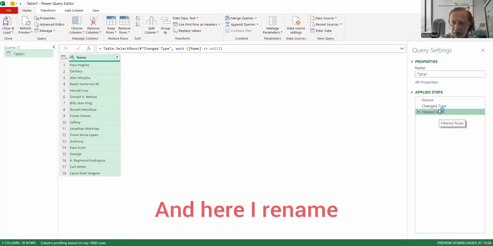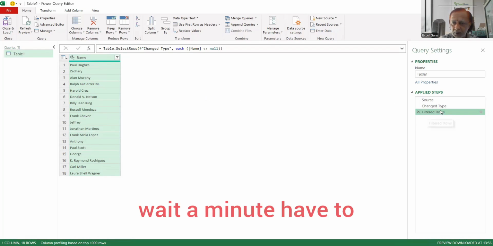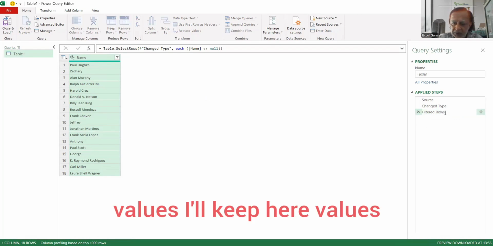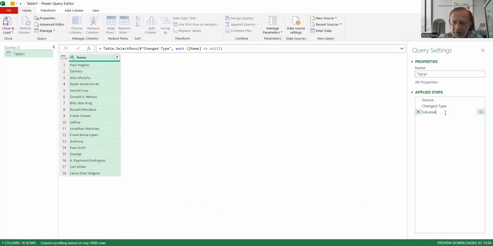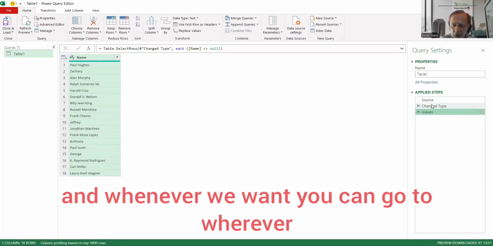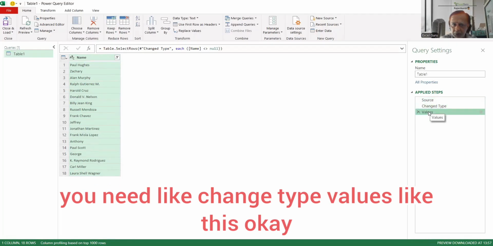And here I rename, F2, values. I'll keep it as Values. Now these are the steps. Whatever we apply here, it will show here, and whenever we want, you can go to whichever step you need, like Changed Type, Values, like this.